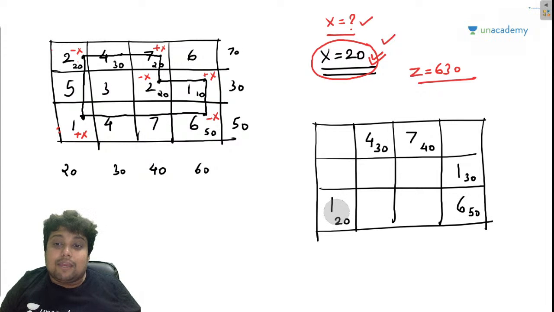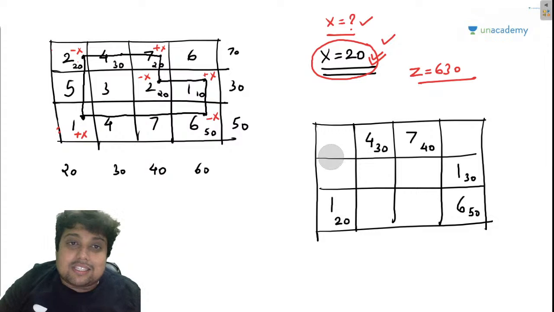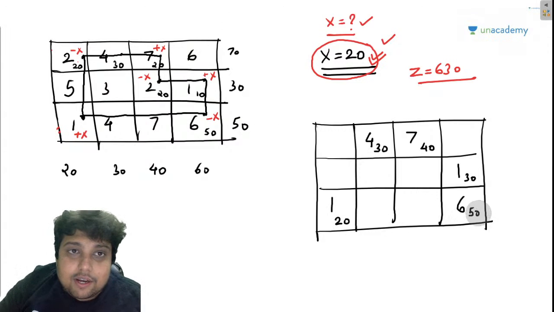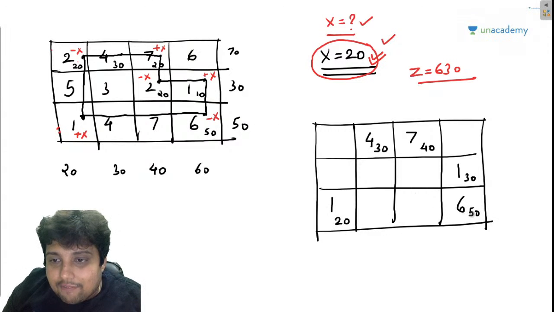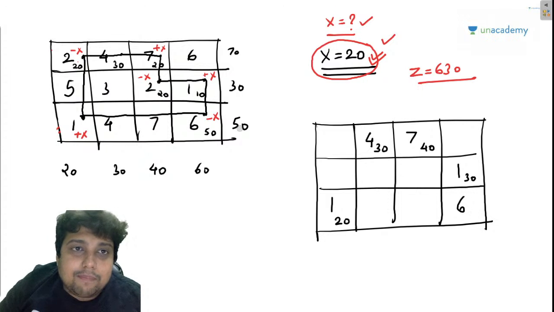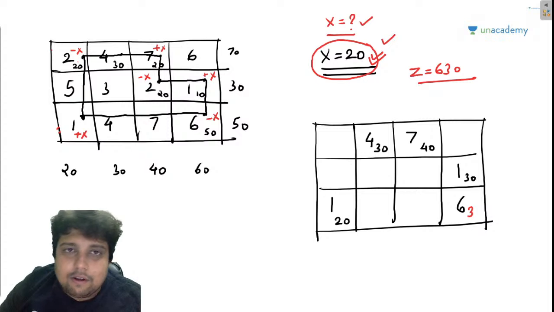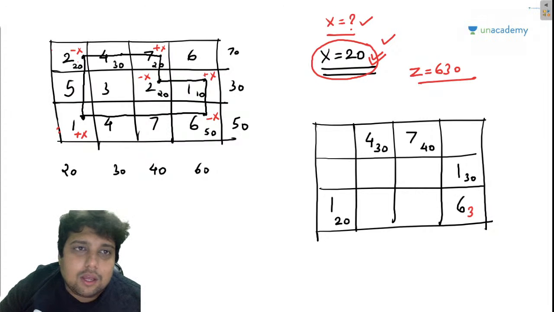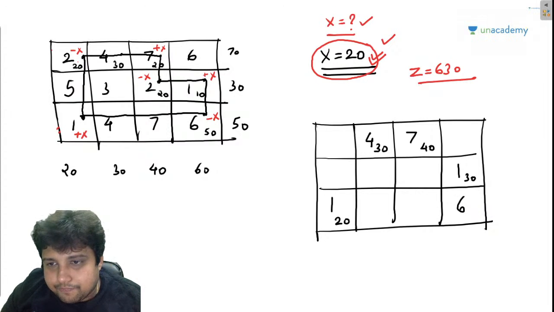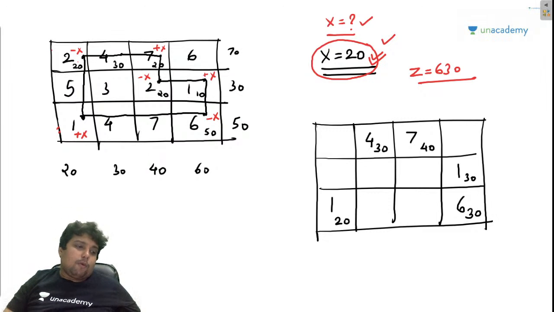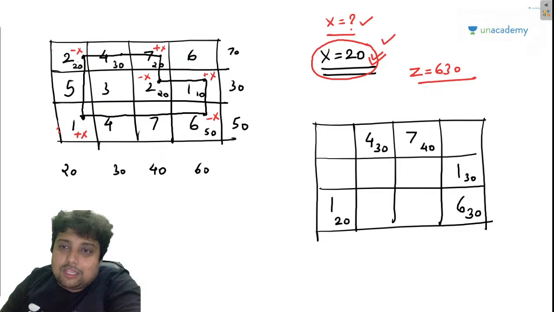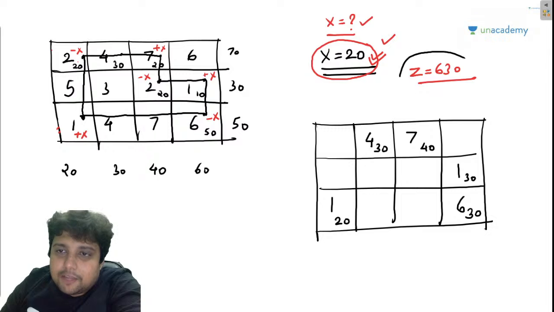The total is coming as, guys, one mistake I have done. I have not done minus x here. 50 minus x will be 30 here, right? Let me write in black. Now I hope you people are getting my point. So add all these, you will get z equal to 630.